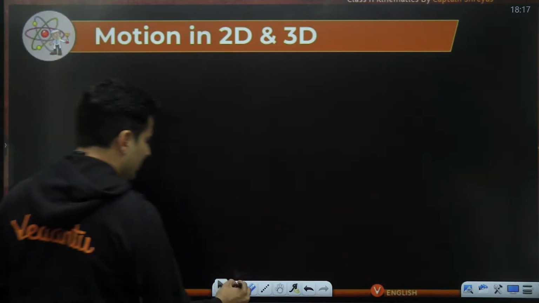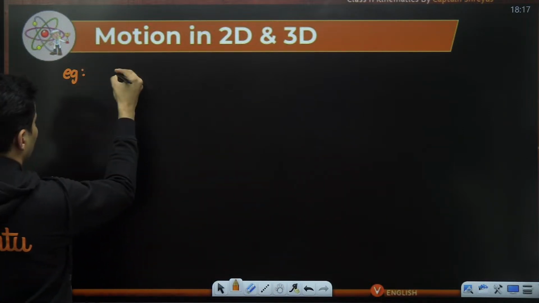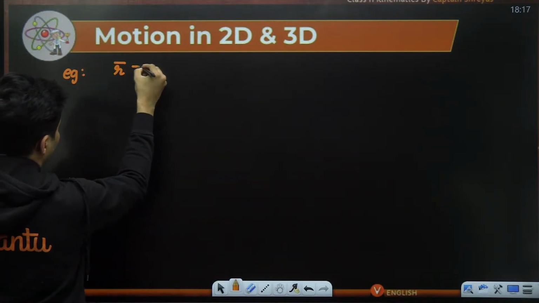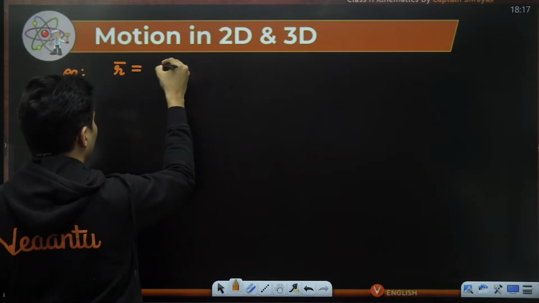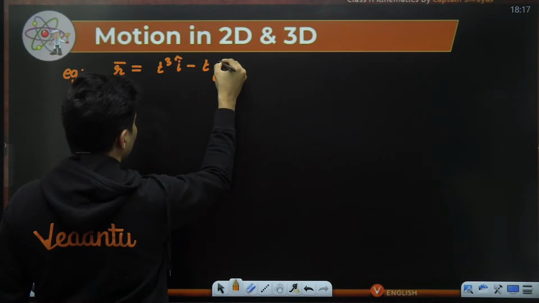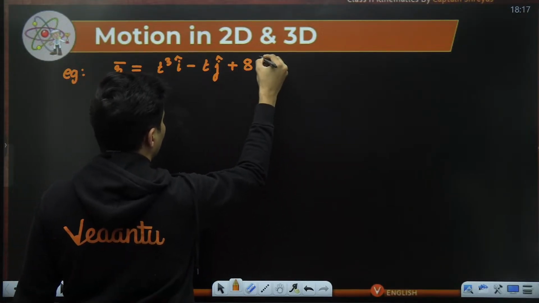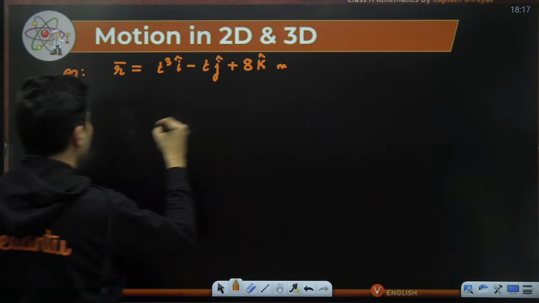Similarly, imagine now I tell you, listen, the position of a particle is given by, for example, t cube i cap minus t j cap plus 8 k cap meters.